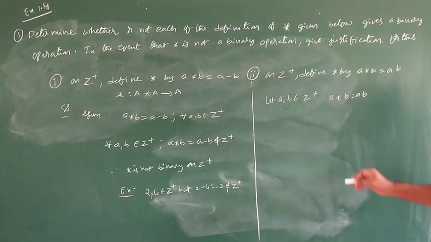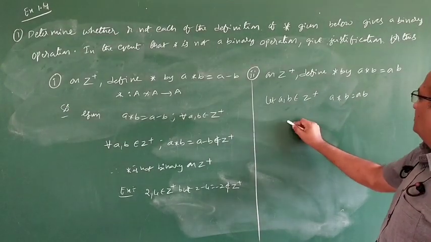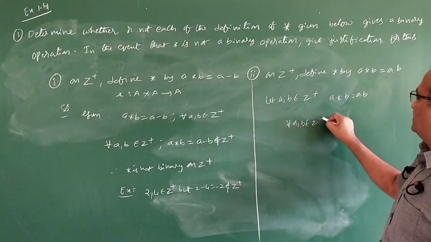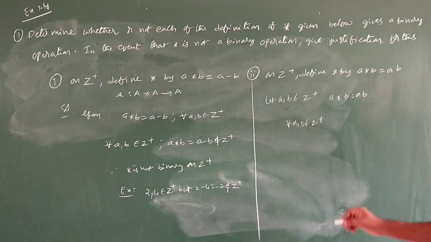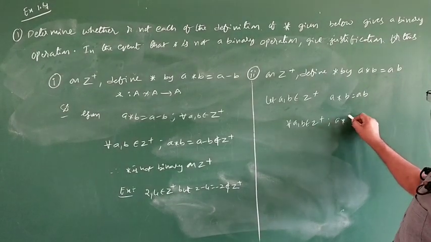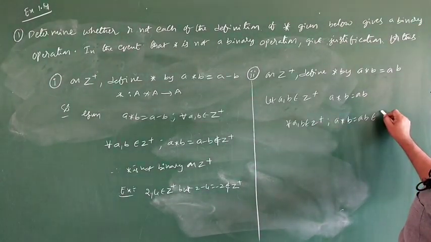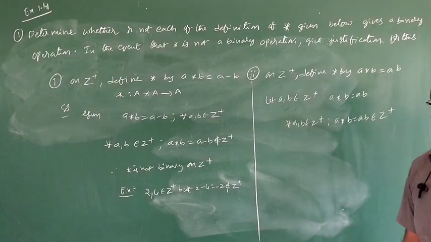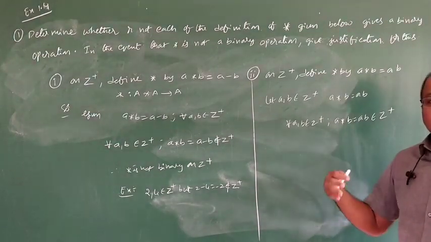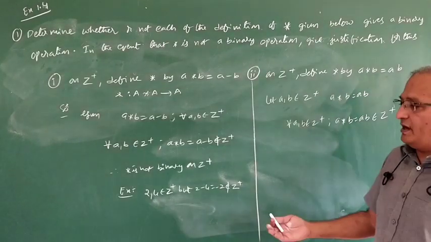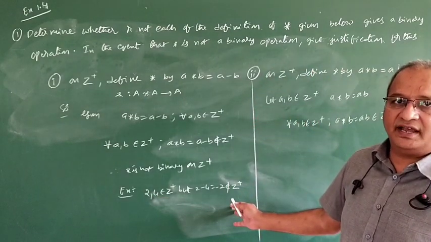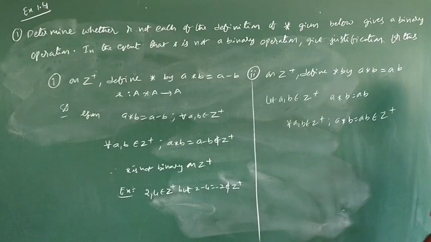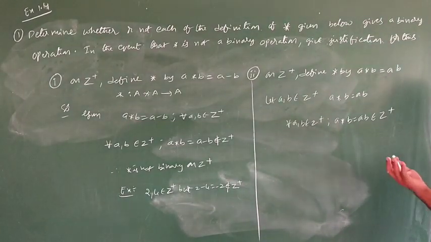See, we know a, b belong to Z plus. We know the product of two positive integers is once again positive. So that is why for all a, b, a star b is equal to ab belongs to Z plus. We cannot give an example when it is a binary operation; we have plenty of examples we can give. When it is not a binary operation, giving one example is sufficient. Here, for example, 2 into 4 is 8, 3 into 9 is 27; I can give plenty of examples, but that is not necessary.